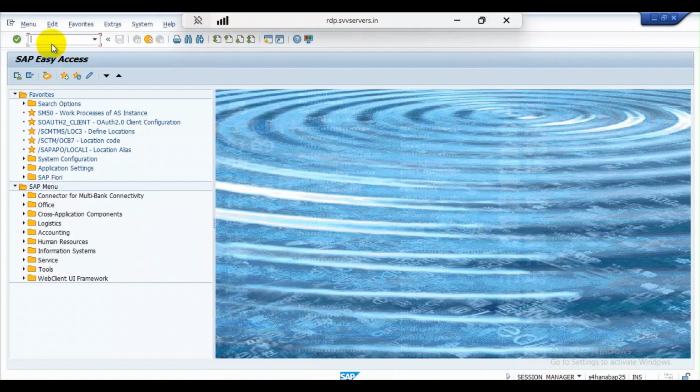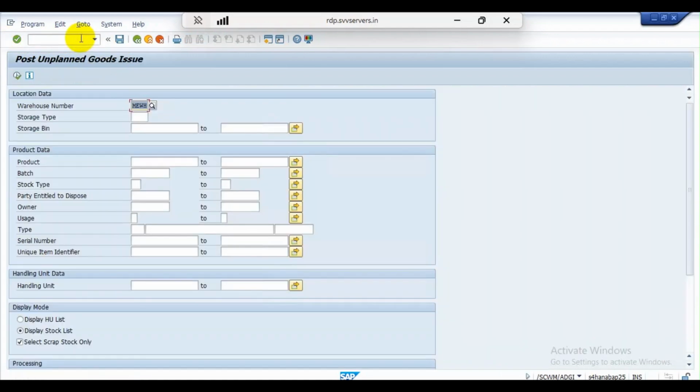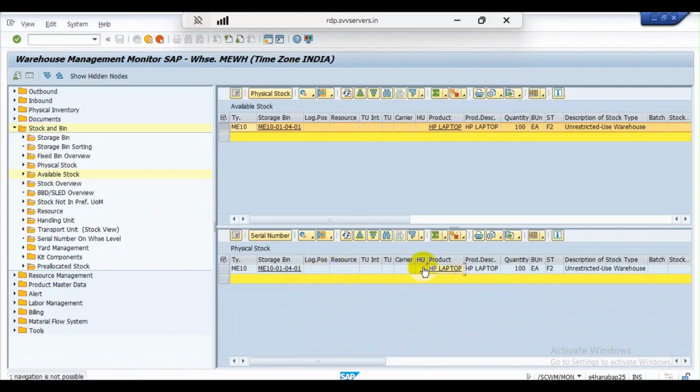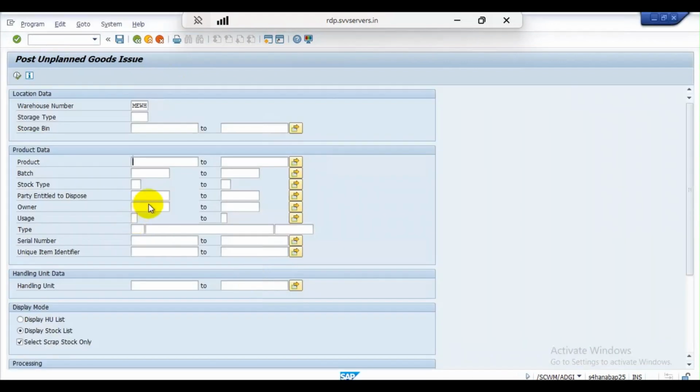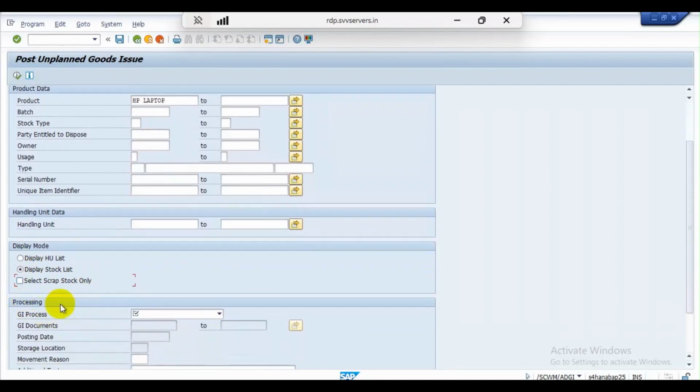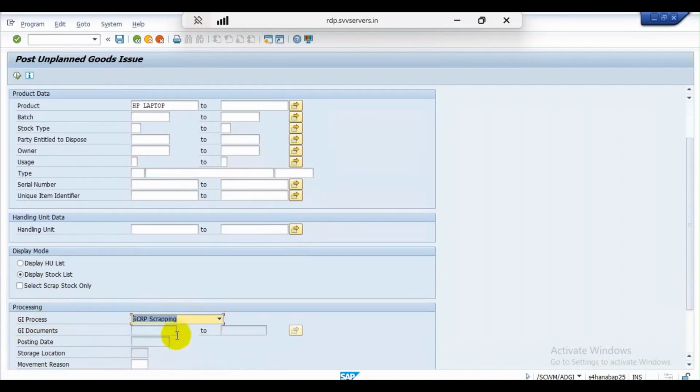Here enter the transaction code /SCWM/ADGI. Press enter. Here enter the material code HP laptop. Select the reader button, display stock list, and under the processing, against the process select scrapping.